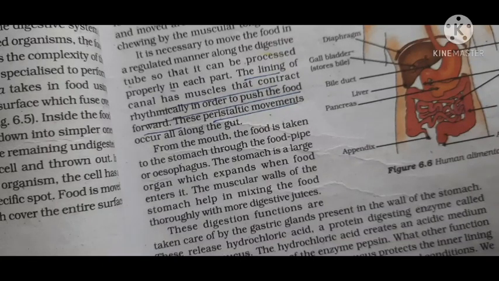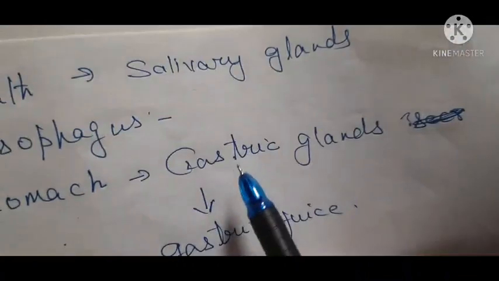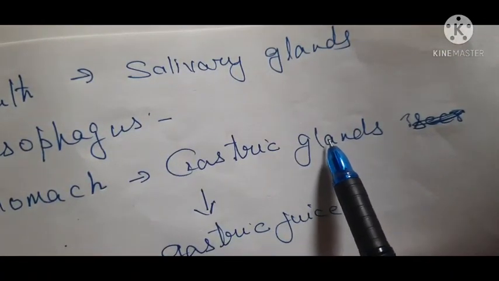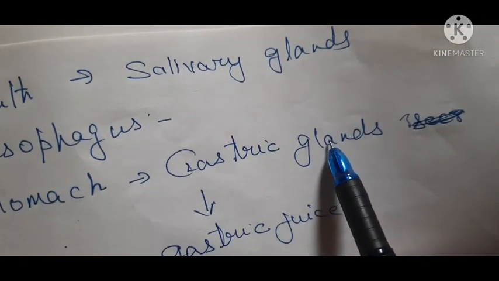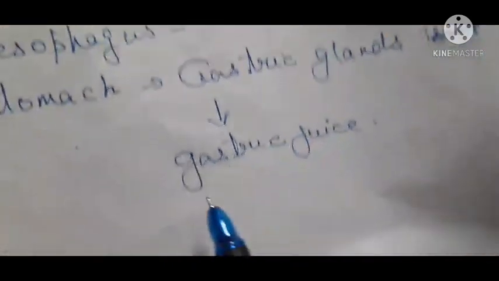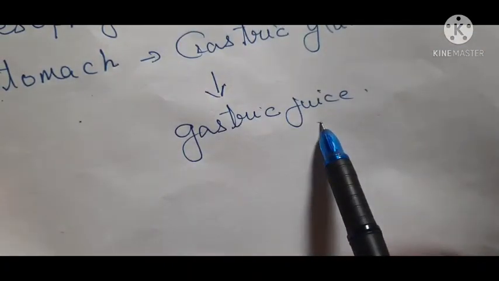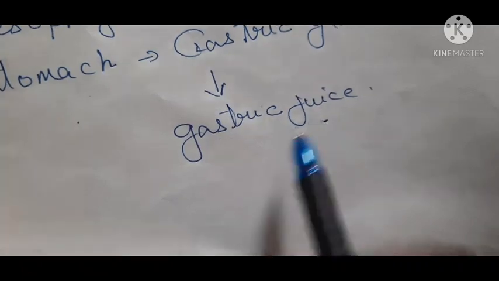The muscular walls of the stomach help in mixing the food thoroughly with the digestive juices. Now in the stomach there are certain glands which are called gastric glands, and these gastric glands secrete one juice which is called gastric juice. I hope it's clear.